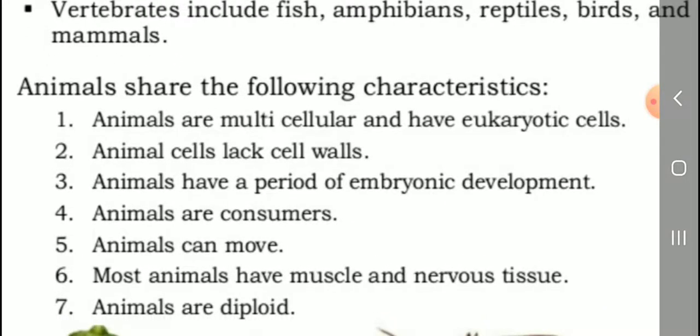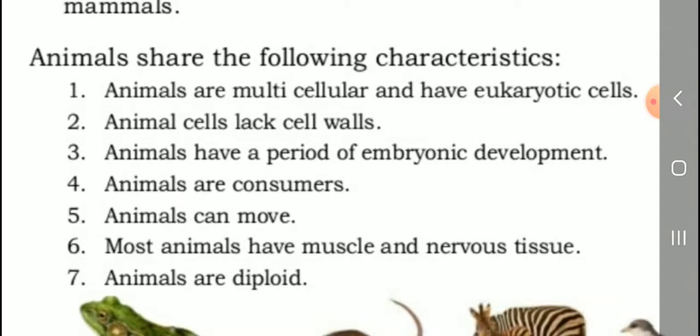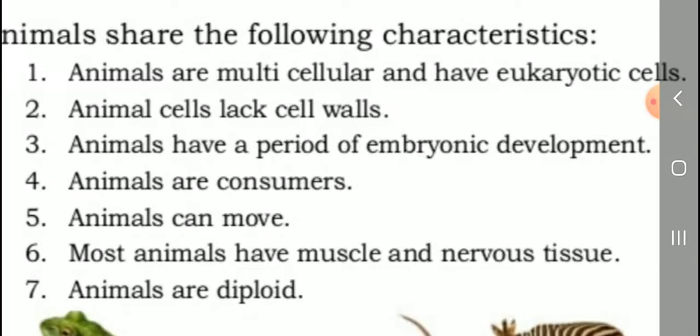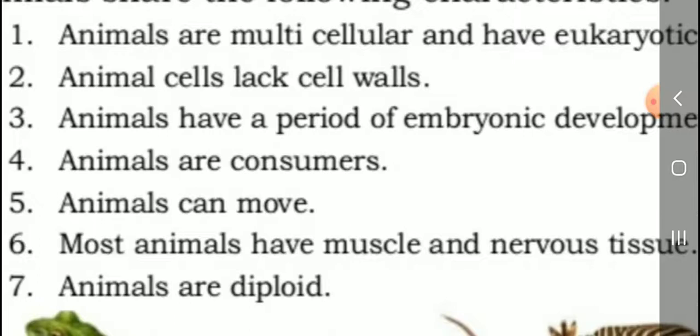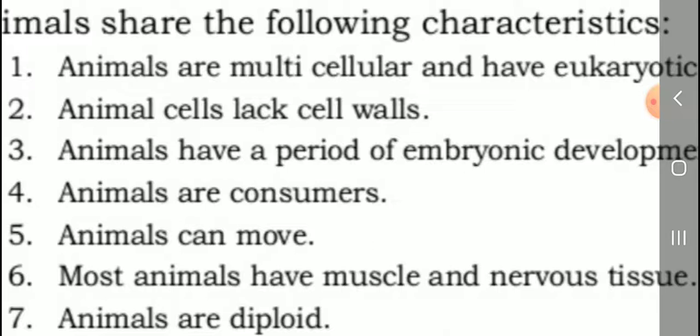Next, students. Animals share the following characters. What are the following characters? Listen. Animals are multicellular and have eukaryotic cells. Multicellular means what? Many cells, the presence of many cells. That is multicellular. They have eukaryotic cells. Prokaryotic cells and eukaryotic cells, an example of prokaryotic is bacteria. Next, listen. Animal cells lack cell walls.